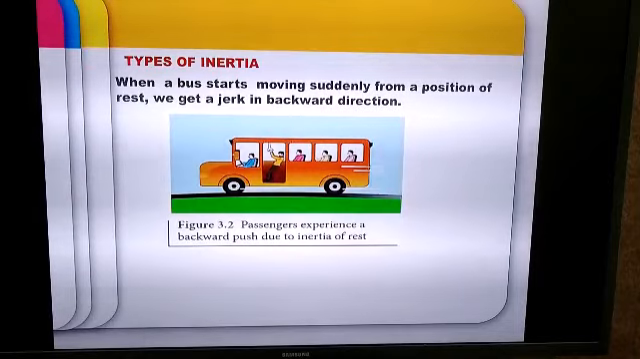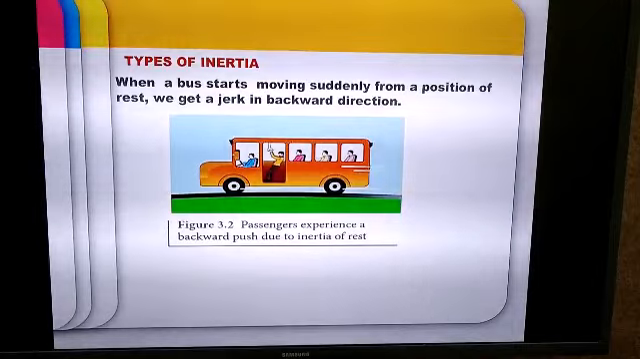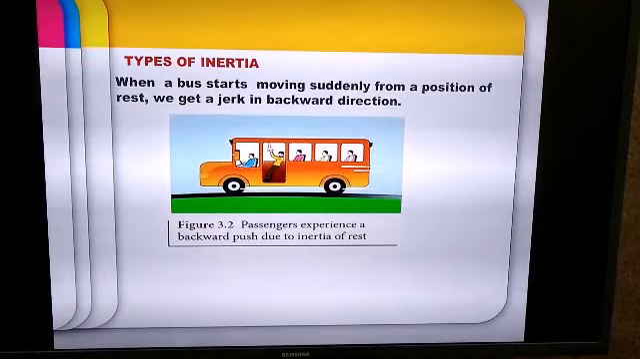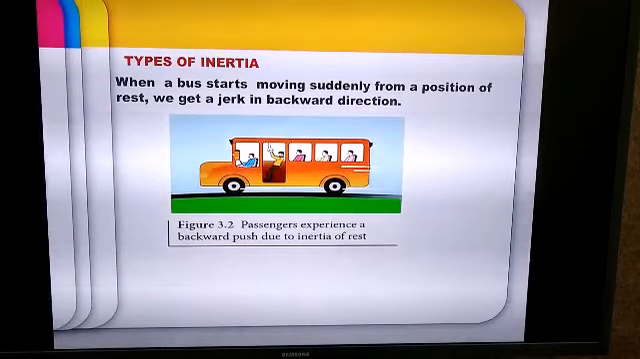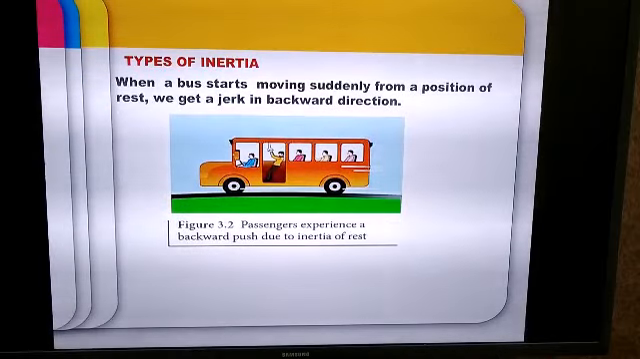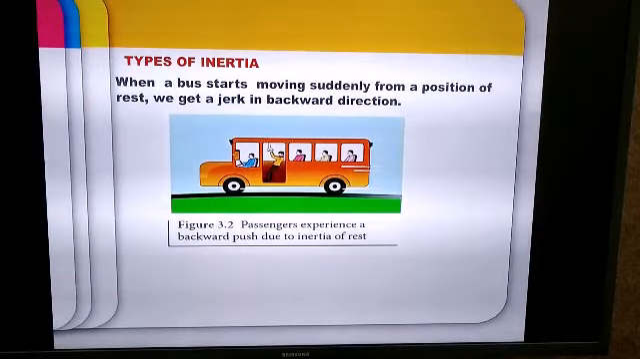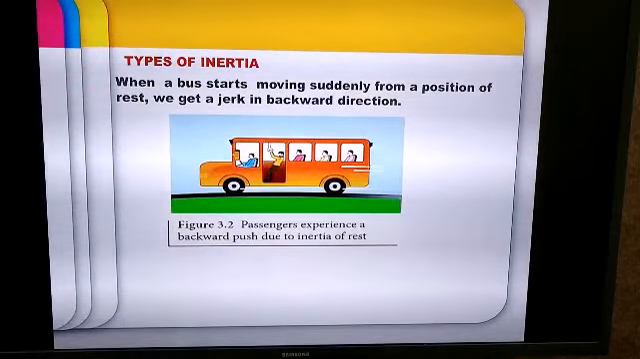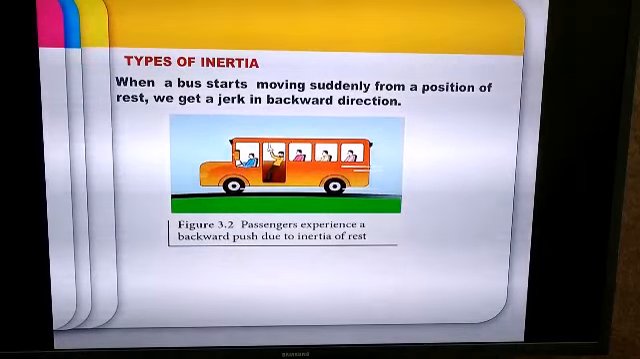We'll begin with the first kind of inertia, inertia of rest. What do you see here in the picture? That a bus starts suddenly. Okay, and when the bus starts suddenly, we find that the passengers who are seated in the bus get a backward jerk or a backward push because of inertia of rest.